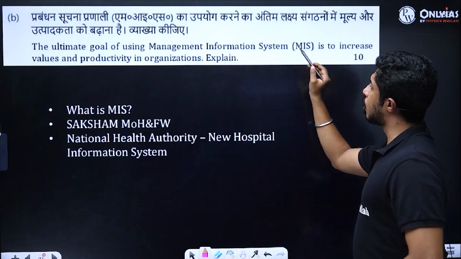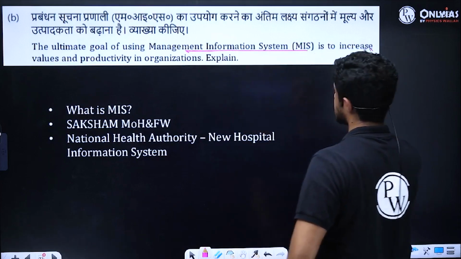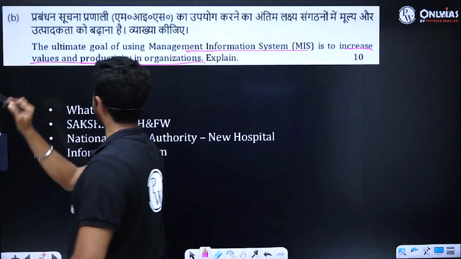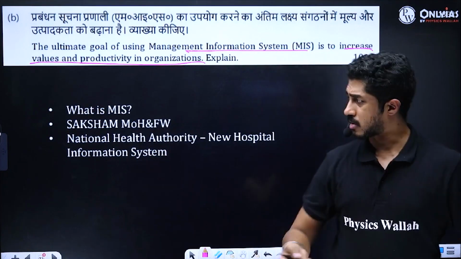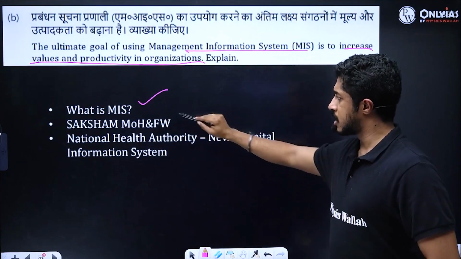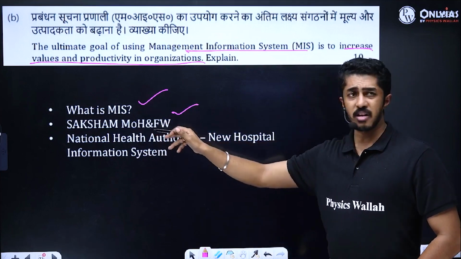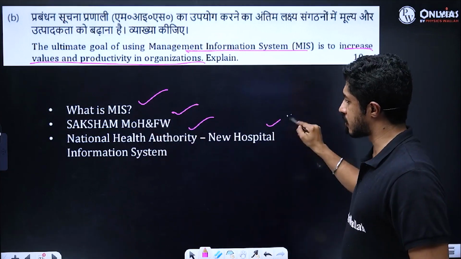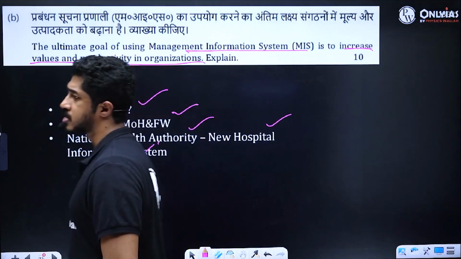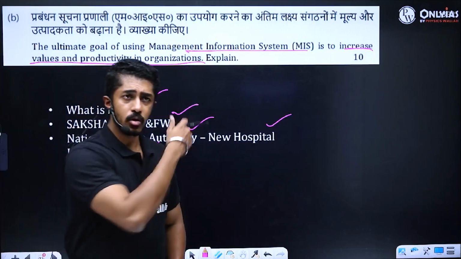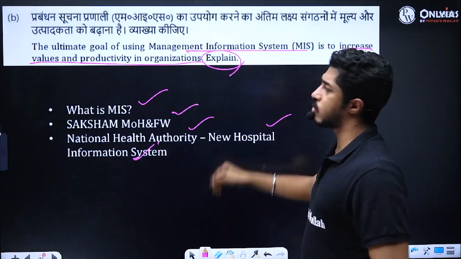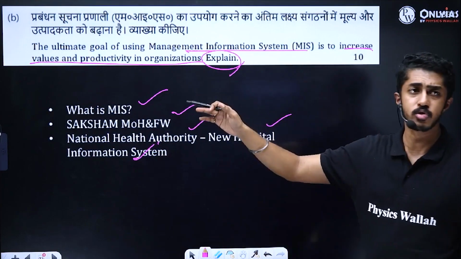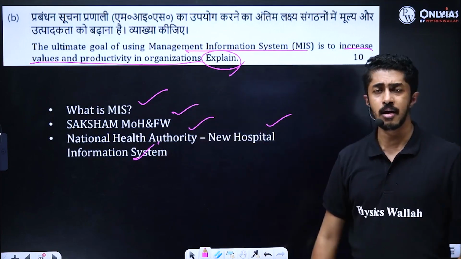The ultimate goal of using management information system is to increase values and productivity in organization. Explain. Direct question again. What is MIS? A few examples: Saksham of the Ministry of Health and Family Welfare, National Health Authority, which is a new hospital information system. So how will it increase values and productivity? Because again, it's an explain question. So how can MIS be used to improve the values and the productivity?